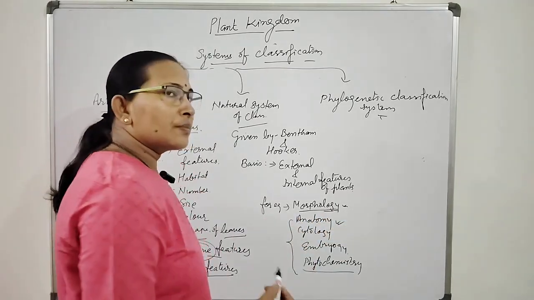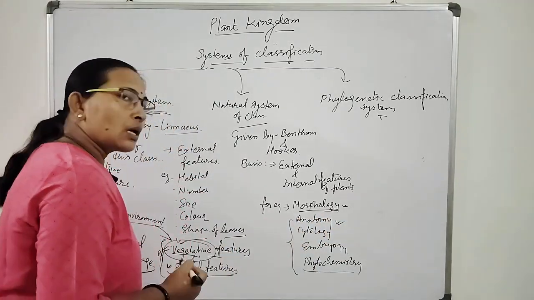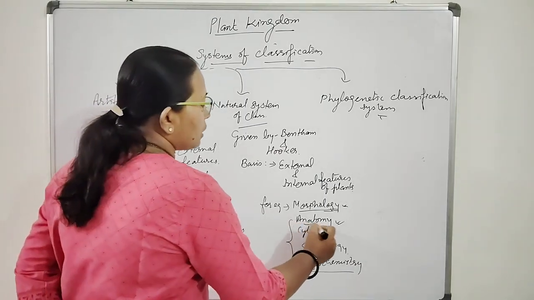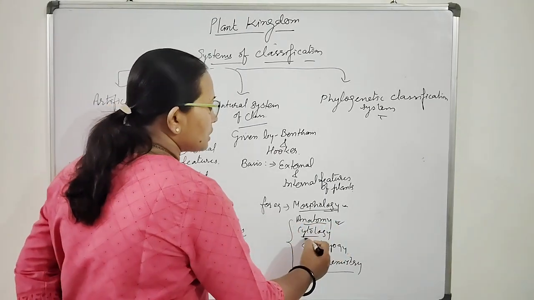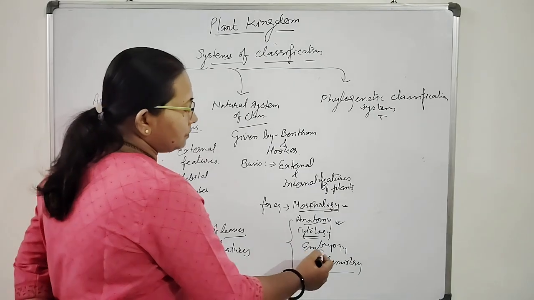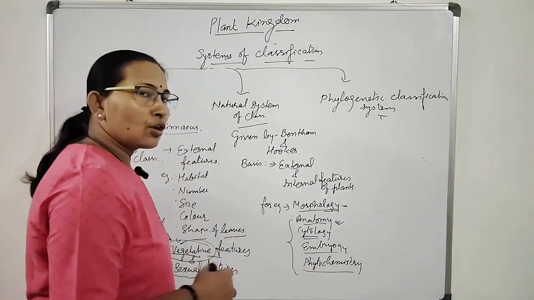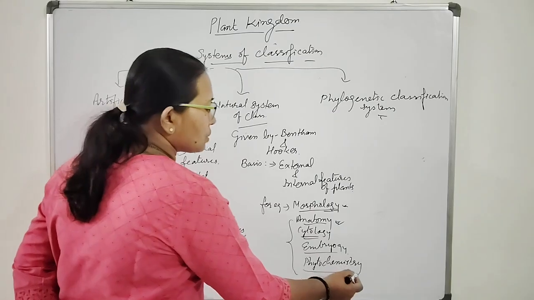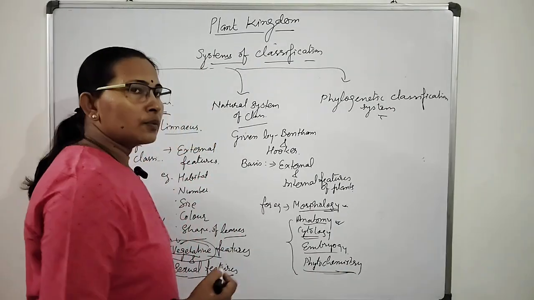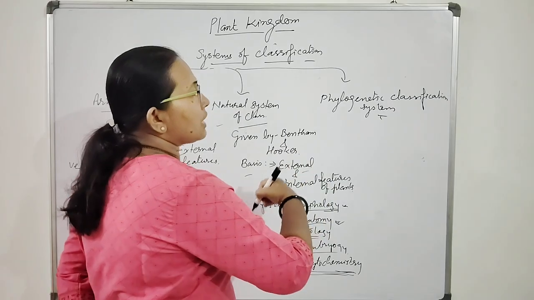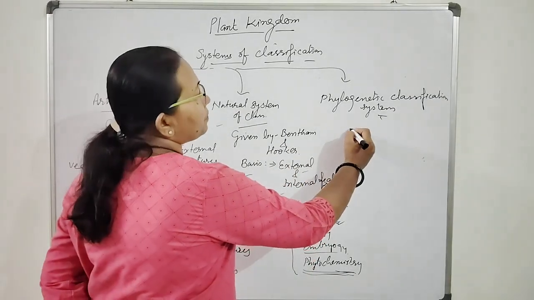Anatomy: the pattern of arrangement of tissues and cells, complex or simpler, the internal structure. Cytology: cell structure. Embryology: embryonic development. Phytochemistry: chemical composition of the plant.